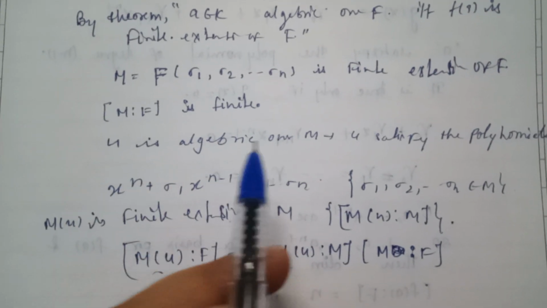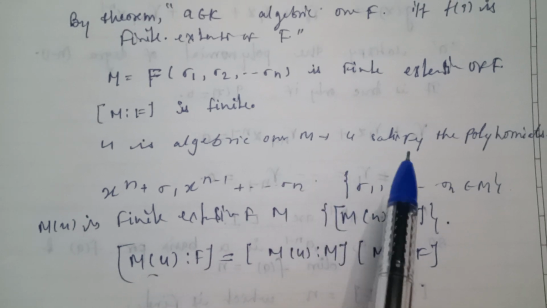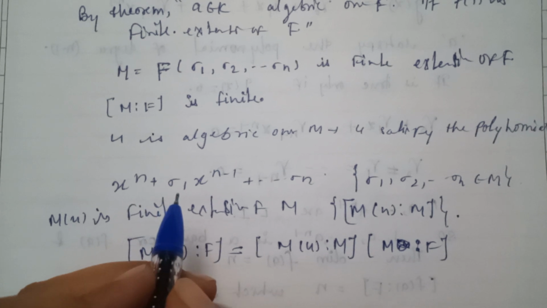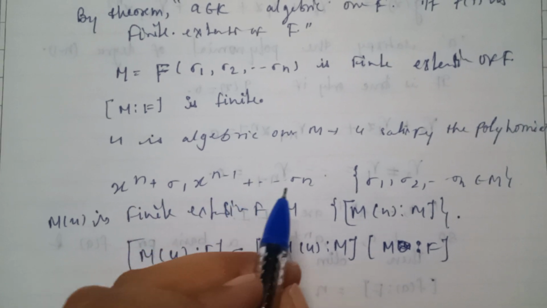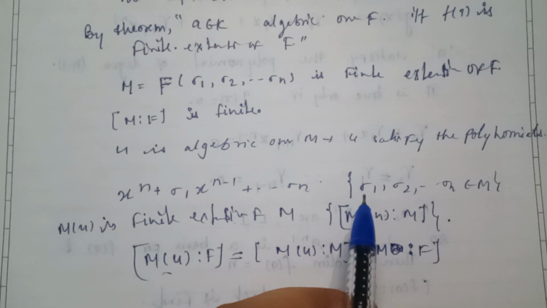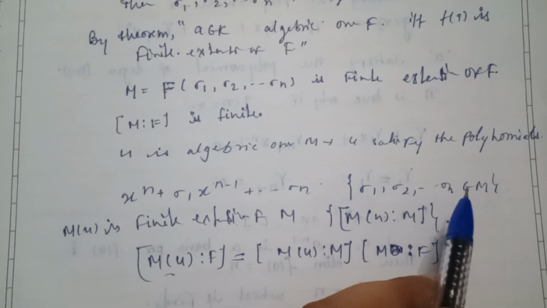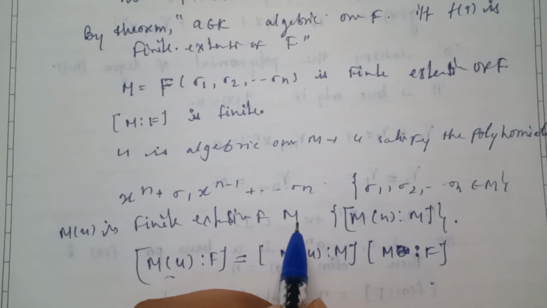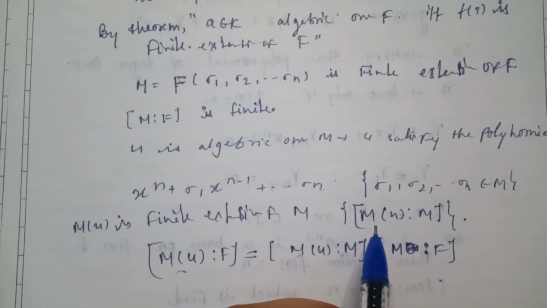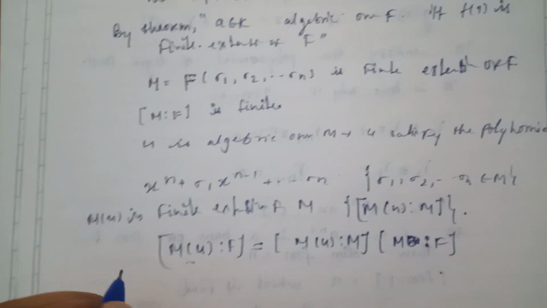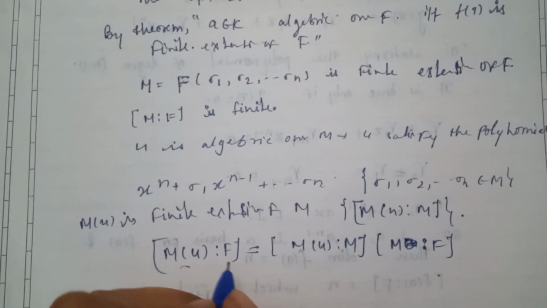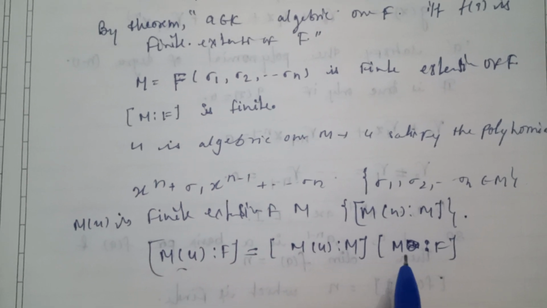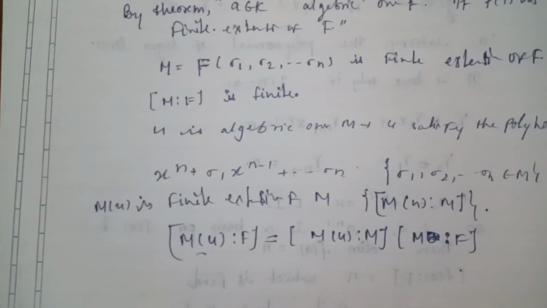u is algebraic over M, since u satisfies the polynomial x to the power n plus sigma 1 x to the power n minus 1 plus so on sigma n, where sigma 1, sigma 2 and so on sigma n belong to M. So M(u) is a finite extension of M. The degree of M(u) over F is equal to the degree of M(u) over M times the degree of M over F.